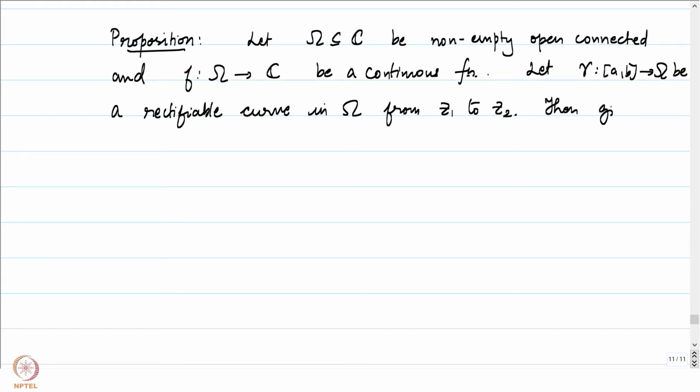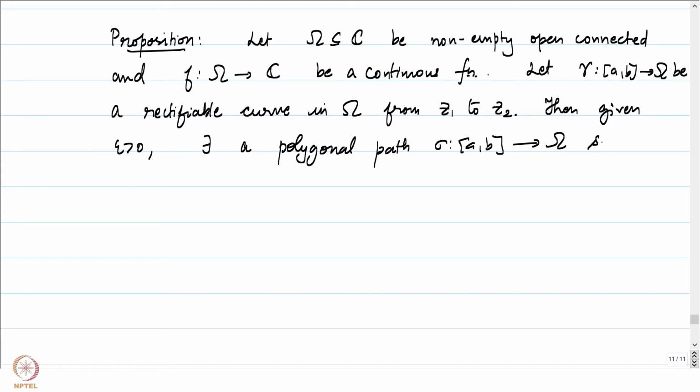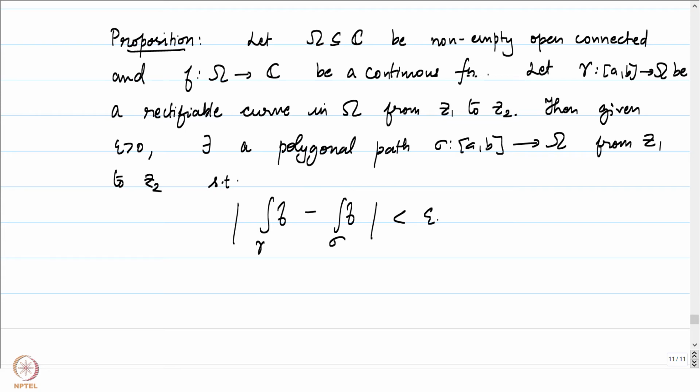Then, given epsilon positive, there exists a polygonal path sigma in omega, again from z1 to z2, the initial point being z1 and the terminal point being z2, such that the integral of f over gamma can be made arbitrarily close to the integral of f over sigma. Given epsilon positive, the integrals are epsilon close, that can be ensured. So notice that this is a strong condition in the following sense.